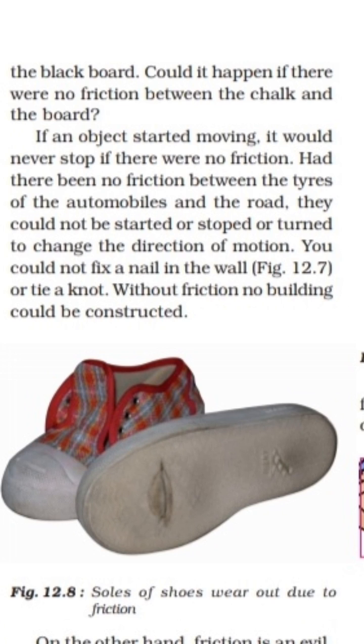When your teacher is writing with chalk on the blackboard, the rough surface of the blackboard and the chalk interlock with each other, and the rough surface rubs off some small chalk particles which stick to the blackboard. At the last, one question is asked here: could it happen if there were no friction between the chalk and the board? It would not be possible to write on the blackboard.